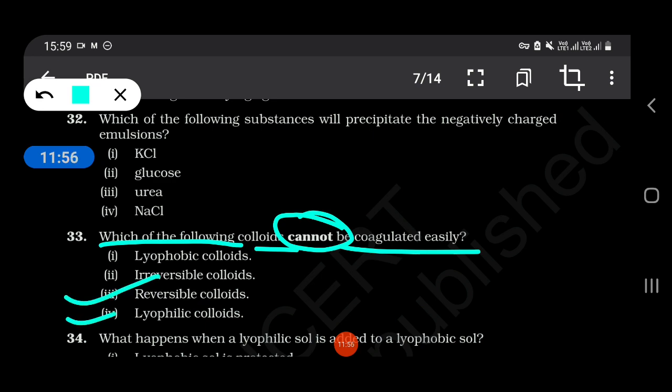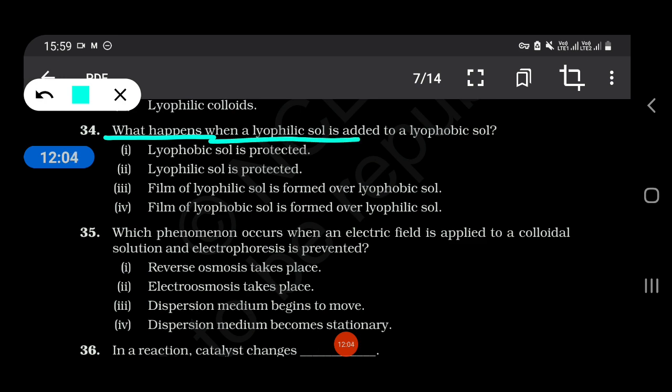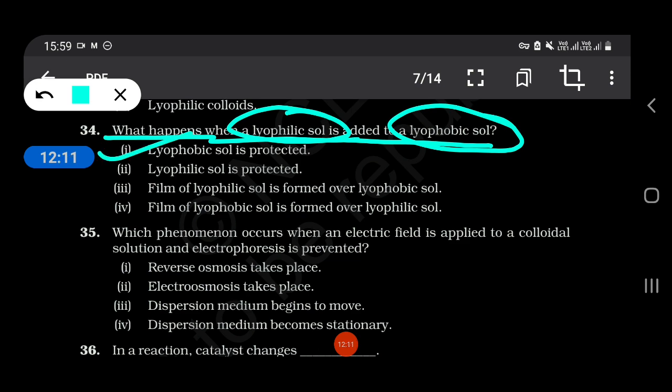Reversible colloids and lyophilic colloids. What happens when a lyophilic sol is added to lyophobic sol? Lyophobic sol is protected and a film of lyophilic sol is formed over lyophobic sol.